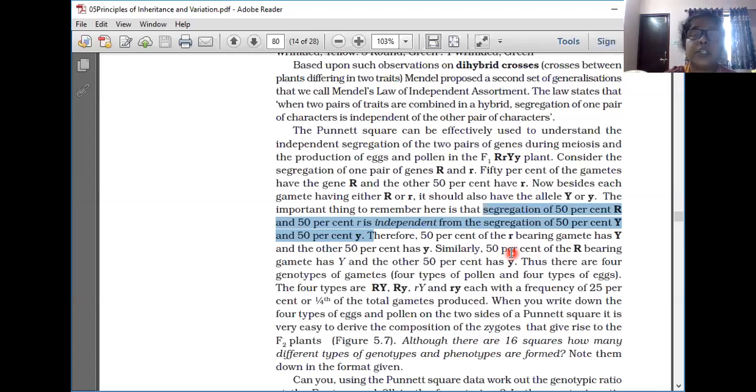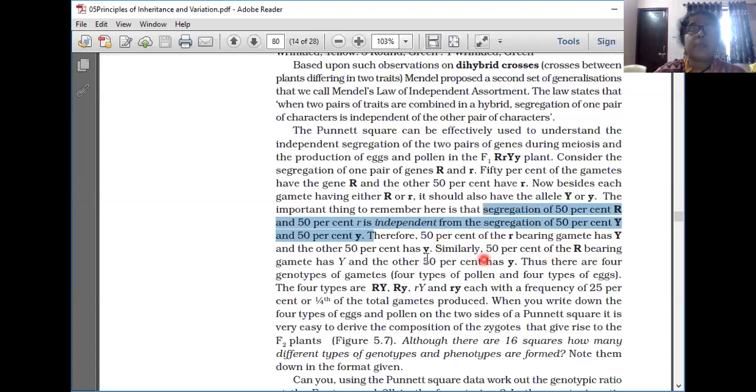Therefore, 50% of the R bearing gametes have capital Y also, and the other 50% have small y. So R can be joined with the capital Y or small y. Now capital R and small r are separated, understood? Now the small r can be joined with the capital Y or small y. Understood? Like that, capital R can also be joined with the small y or capital Y. Understood?